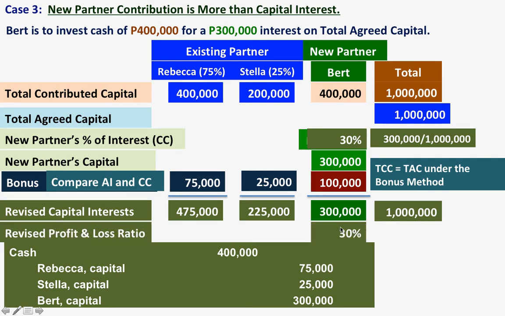So the remaining percentage is 70%. This 70% will be shared by Rebecca and Stella on the original profit and loss ratio. So 75% times 70% will give you 52.5%, and 25% times 70% will give you 17.5%.